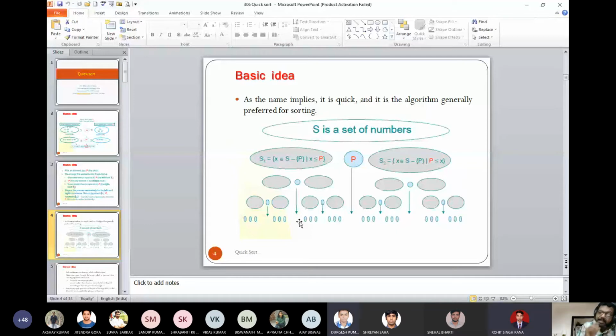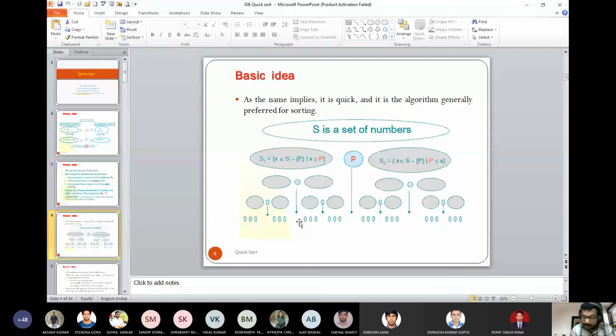One element you place as a pivot, so S2 is N minus 1. Very good. Now, what are the other cases? If you select a pivot in such a way that S1 contains only one element, then how many elements are there in S2? N minus 2. Similarly, let us say there are two elements in S1. Then you have N minus 3 elements because one is the pivot.